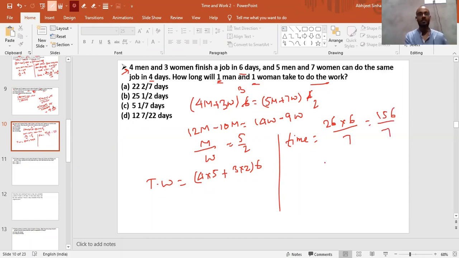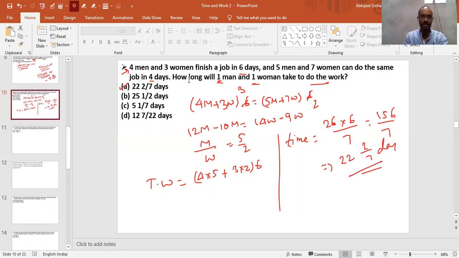So this is 156 by 7. Divide this, and definitely what we get is 22, 22 times 7 is 154, remainder 2 by 7. So this is 22 2 by 7. So check your calculation, Shashwat. Is this clear?